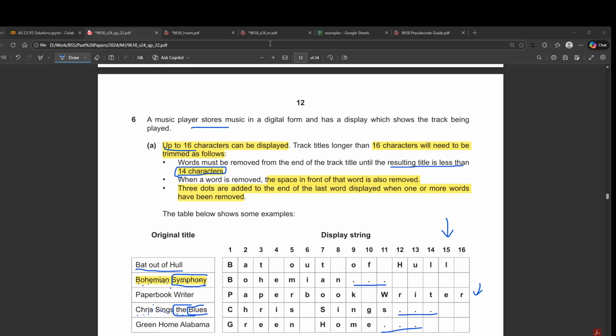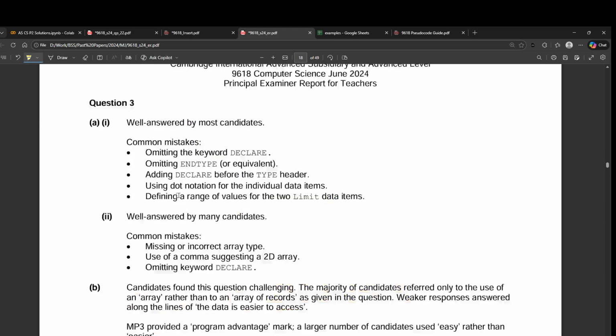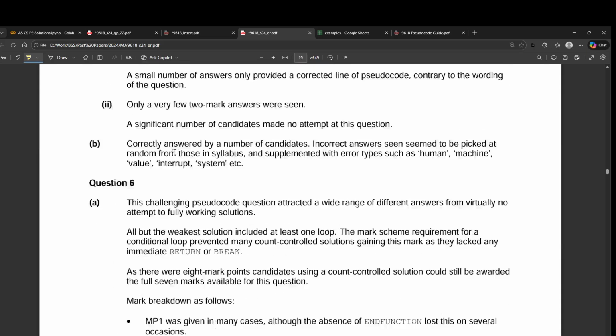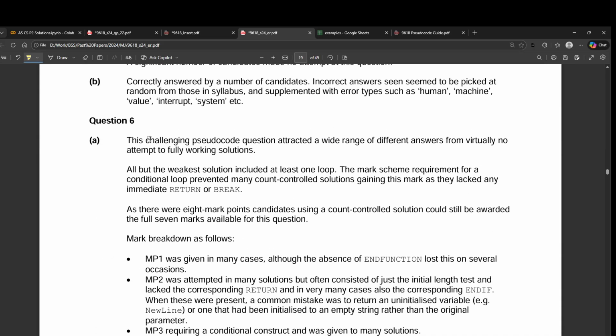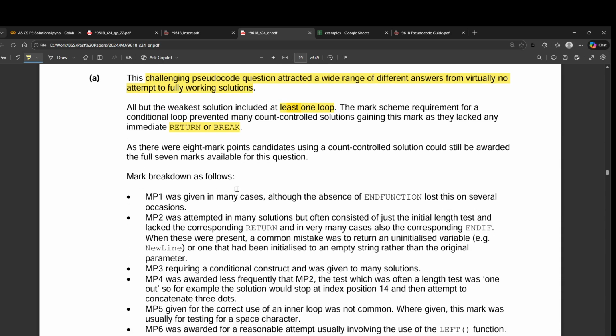And if we look at the marking exam report for question 6, we'll realize this was a tough question. Like I said before, a challenging pseudocode question attracted a wide range of different answers, from virtually no attempts to fully working solutions. The weaker ones were only using one loop, so it must be a nested loop, and they lacked different keywords.